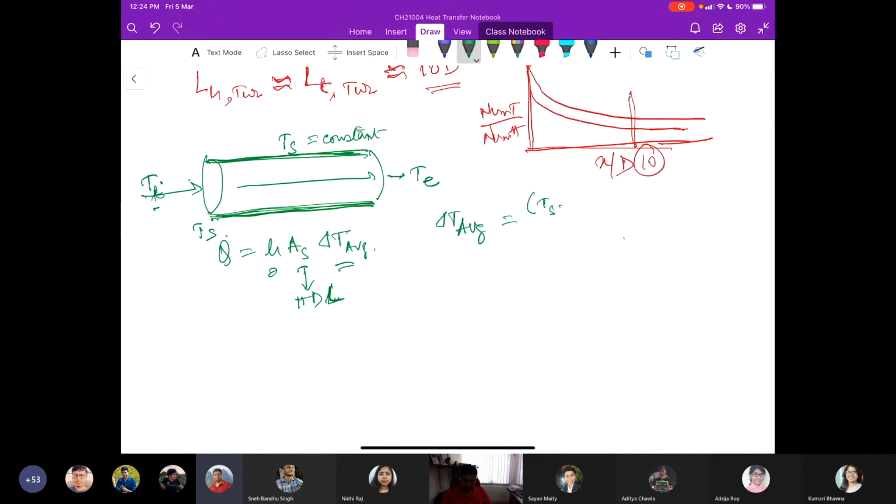So we see this temperature difference, which is del Ti. Agreed? And there is another temperature difference at the exit, we say this is del Te, here the Ts minus Te. And the arithmetic average means these two differences added and divided by 2.